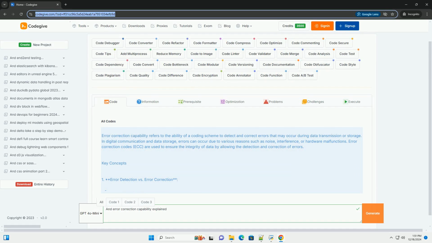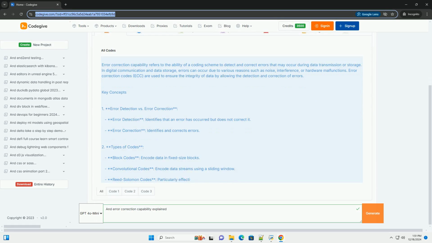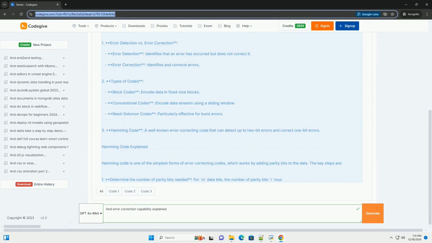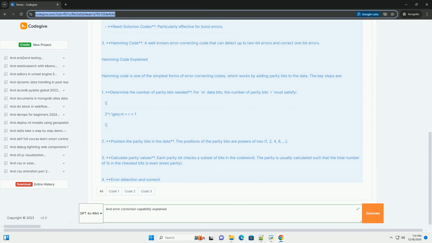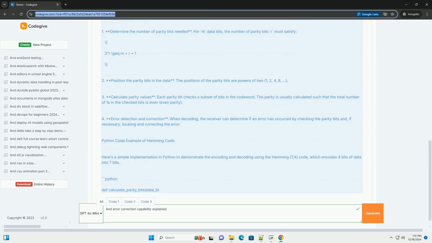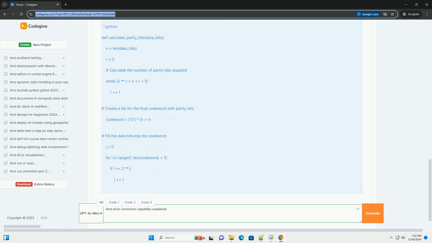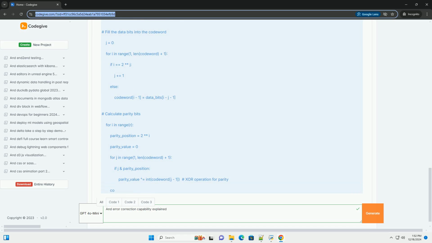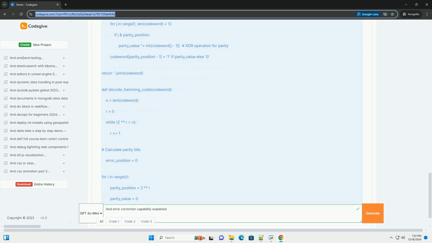Error correction capability refers to the ability of a coding scheme to detect and correct errors that may occur during data transmission or storage. In digital communication and data storage, errors can occur due to various reasons such as noise, interference, or hardware malfunctions. Error correction codes, ECC, are used to ensure the integrity of data by allowing the detection and correction of errors. Key concepts: